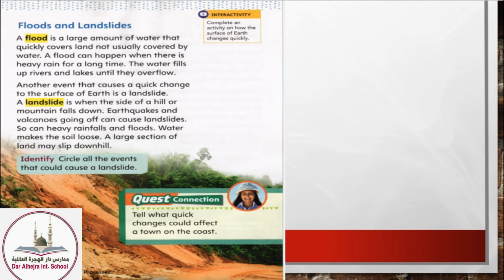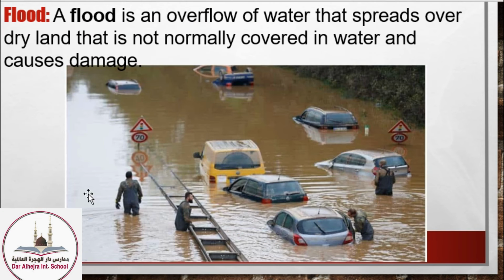A flood is a large amount of water that is on places that were usually dry. For example, we drive cars on dry roads. But as you can see in this picture, this road is full of water. This place is flooded because it has a very high level of water. The cars are sinking in the water, but usually this place should have been dry. So this is a flood.